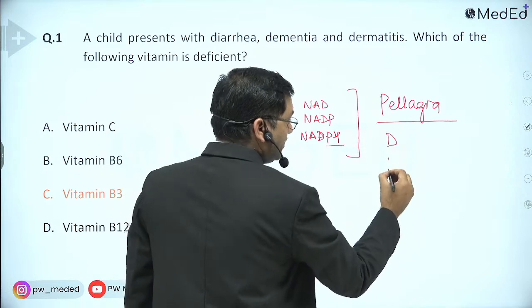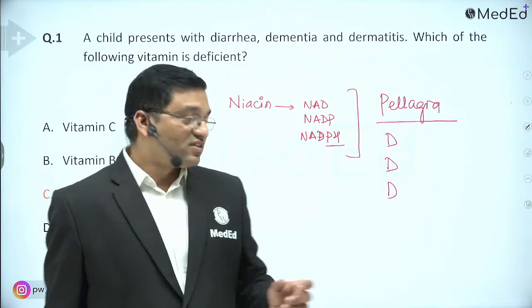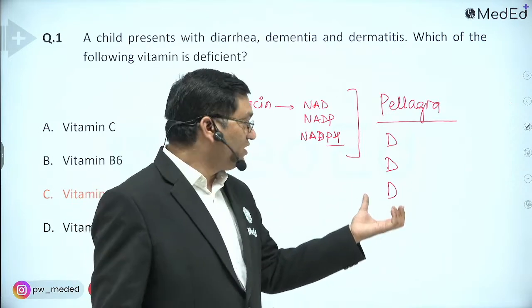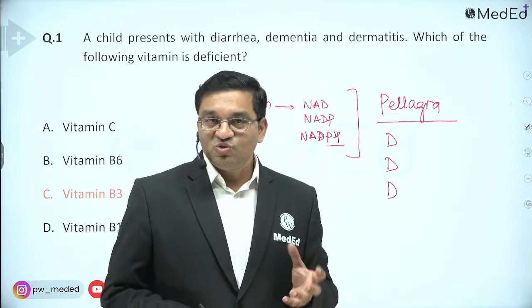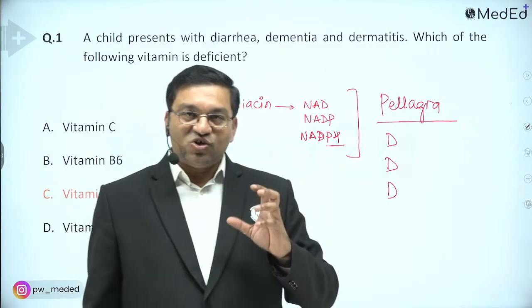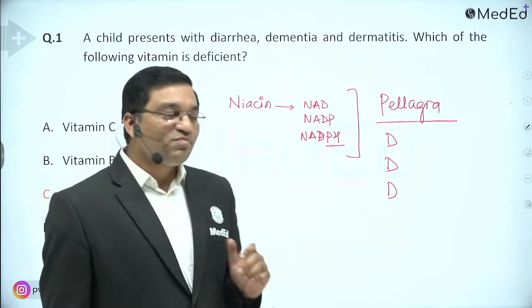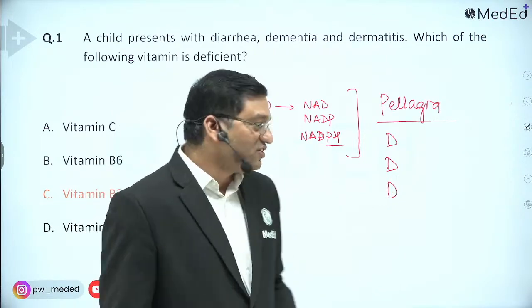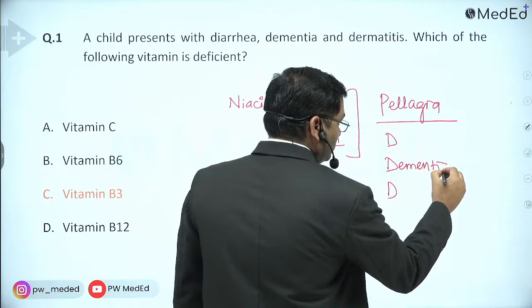The 3Ds: diarrhea, dementia, dermatitis. If it is dermatitis, it can be asked in dermatology. Dementia means memory loss. Don't you watch the movie Ghazni? It is short term memory loss. Ghazni. Okay, dementia. Diarrhea.